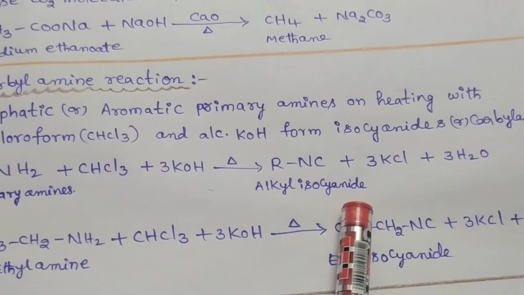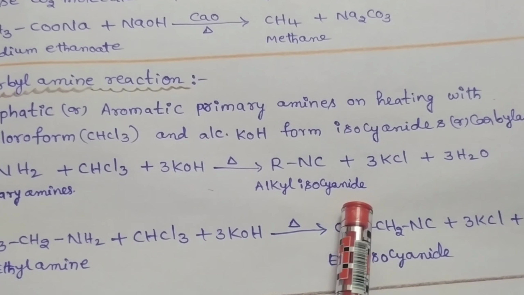Now we discuss diazotization reaction. Aromatic primary amines react with nitrous acid at low temperature to form diazonium salts. That means for an aromatic primary amine, for example, we can take aniline. This aniline is reacted with sodium nitrite and hydrochloric acid.